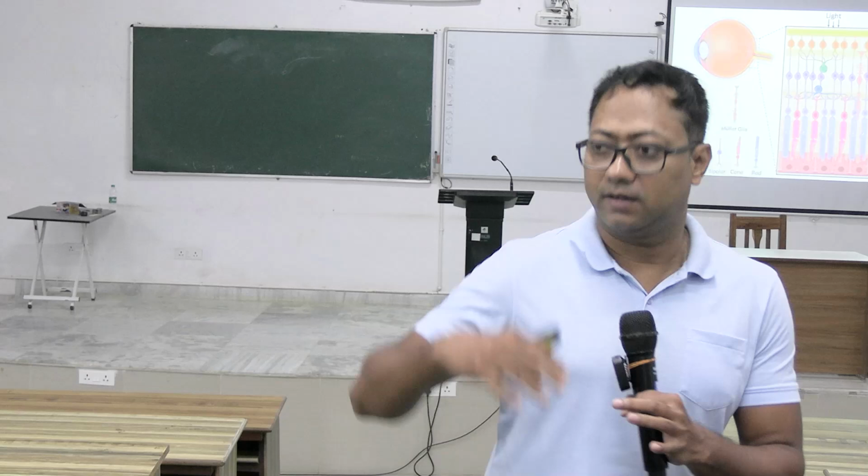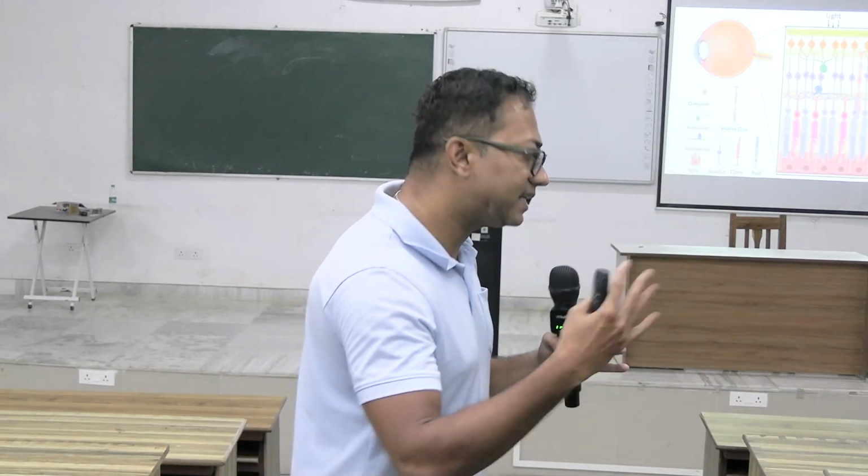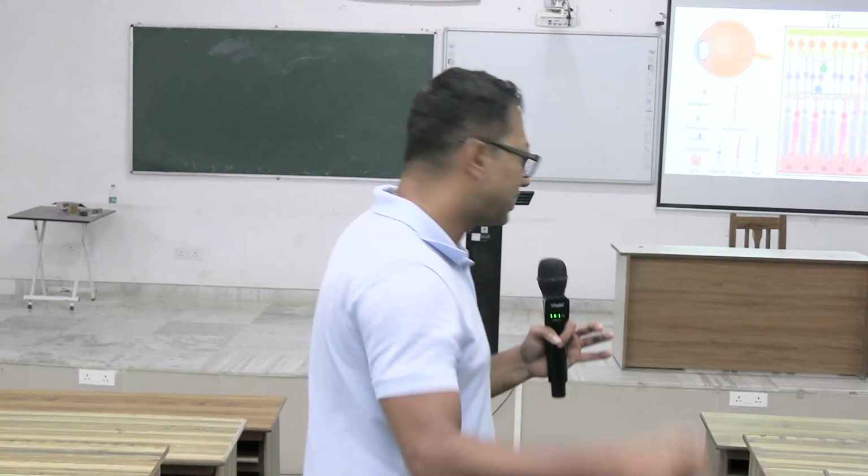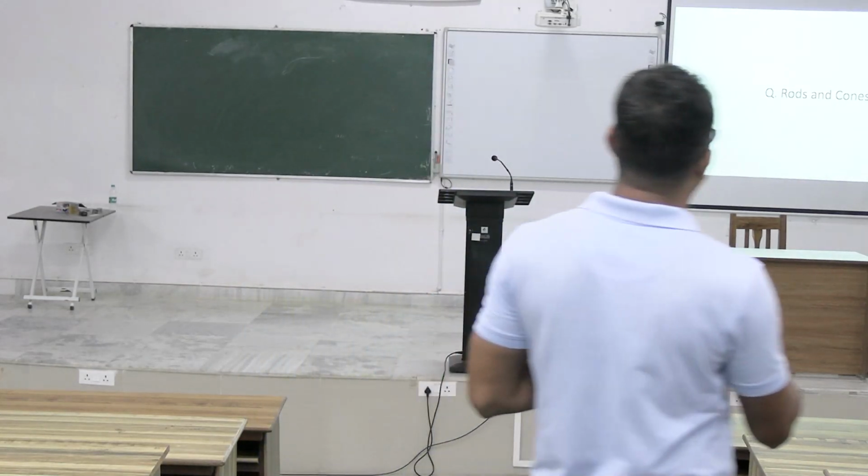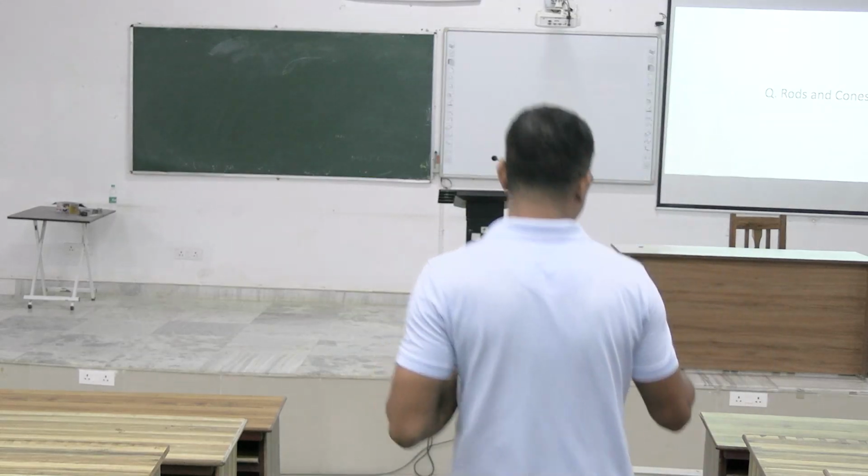Then rods and cones will process the signal and convert it into electrical energy, then that electrical energy will be transmitted to the bipolar cell and ultimately the ganglion cell, and it will pass through the optic nerve. So the 10 layers of the retina you need to remember.